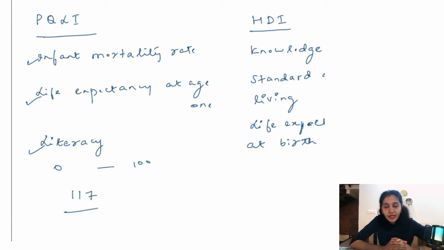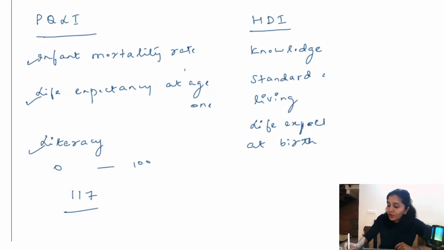So what is HDI? It is Human Development Index. Again, this is calculated using 3 different parameters. What are those? Knowledge, standard of living, life expectancy at birth. Here I've put both the indices together so that you can compare. PQLI uses life expectancy at the age of 1, since it considers infant mortality rate. HDI uses life expectancy at birth.